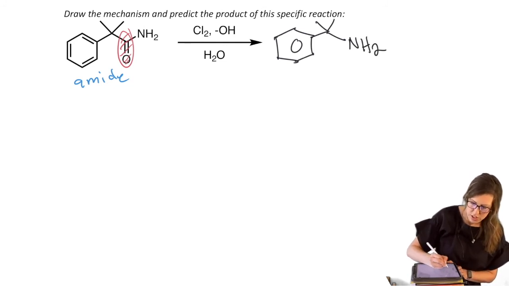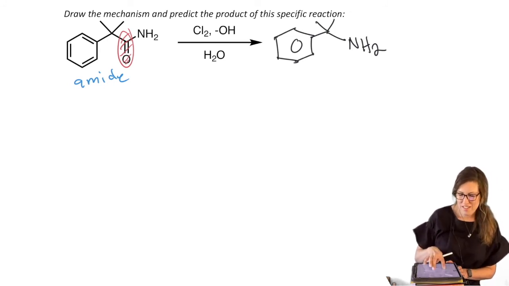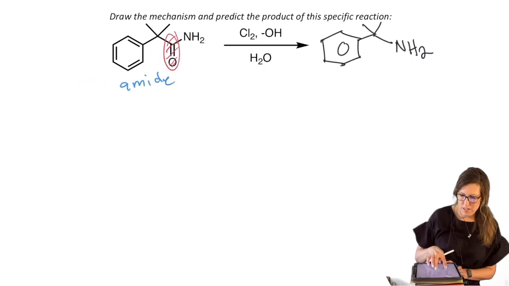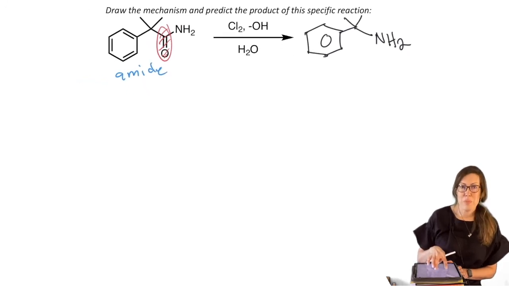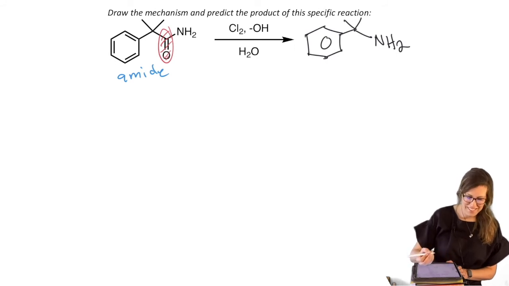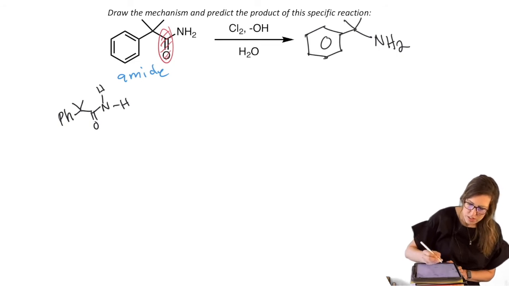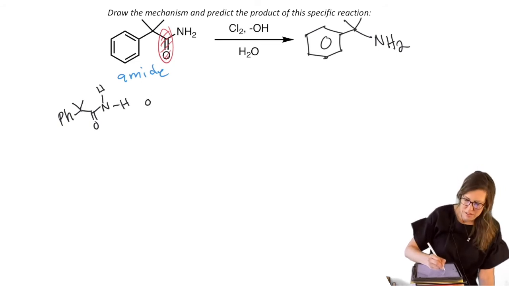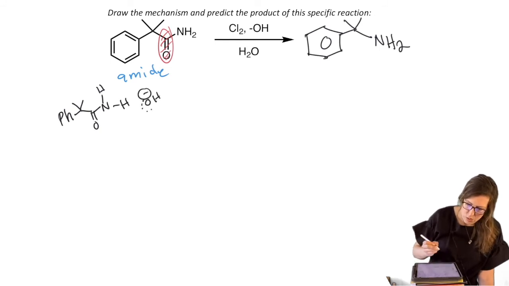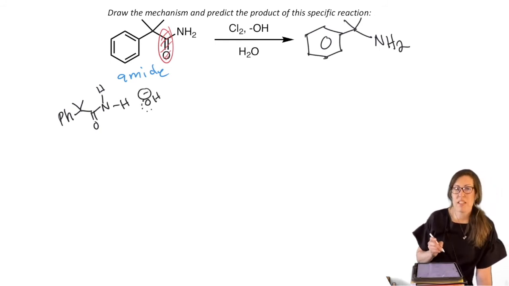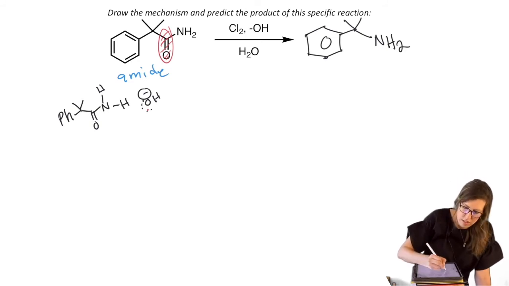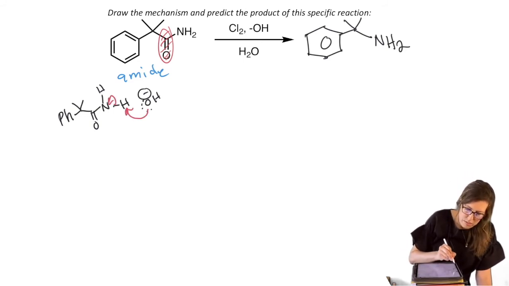I'm going to call this pH for good reason. And I'm actually going to start on the margin. I'm going to get ready for this adventure. Give lots of space. Saying, oh no, here it comes. All right, so I'm going to start off with pH with my 2 R groups. I am drawing out the amide, of course, and all of its H's. We're going to start with a simple step, acid base. Okay, so I'll get us going. We have to work toward keeping the nitrogen, getting rid of the carbon and oxygen. But really with that base there, that's really all we can do at the moment.